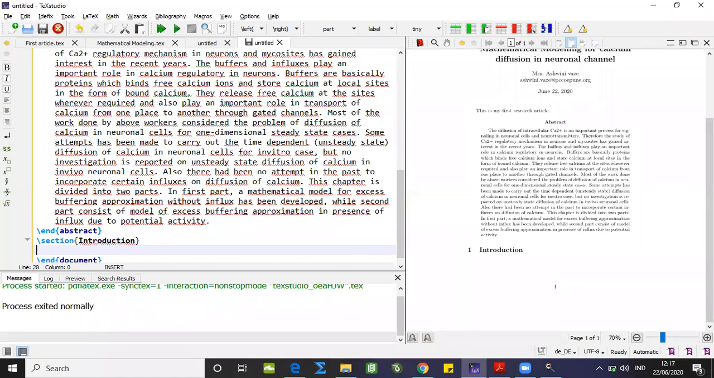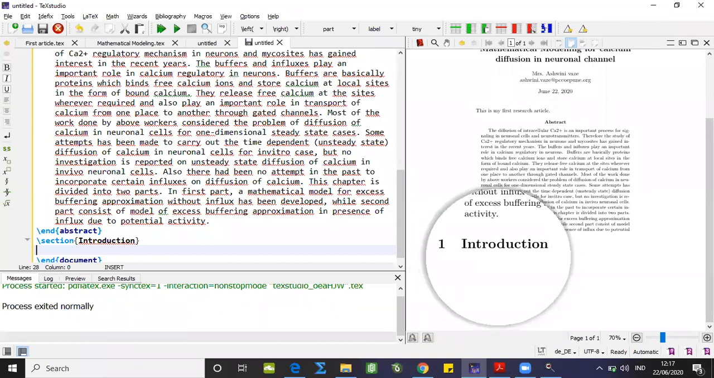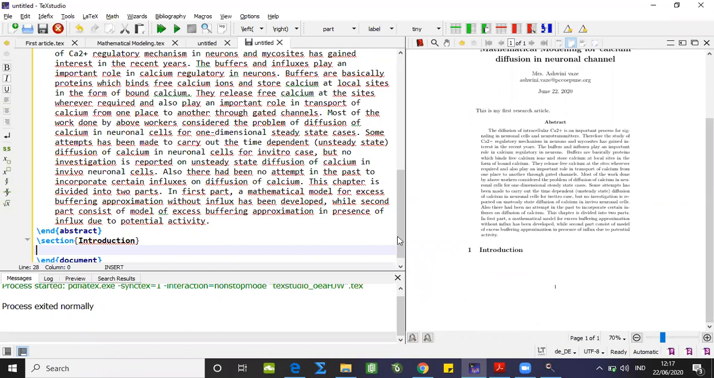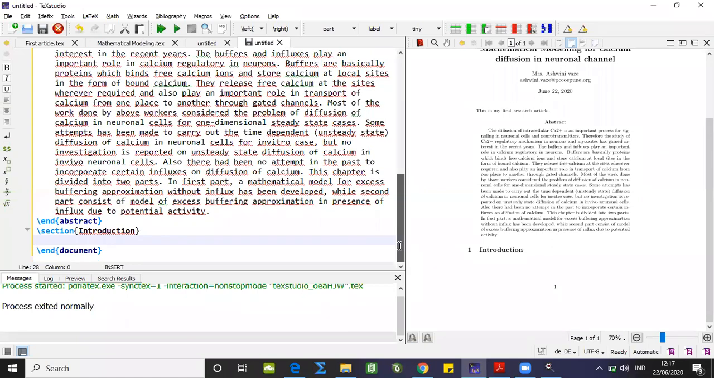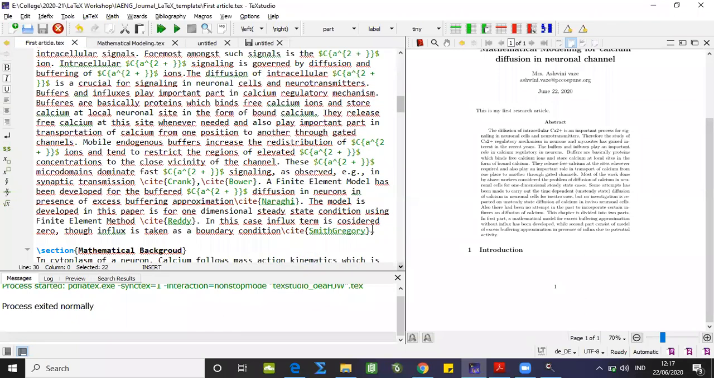So here I'm having a section as introduction. You can observe here in the output, and by default it is given the number 1. Unnumbered sections also we can put down. I'll show you that accordingly. But before that, let me proceed further in this section. I'll just type a few things.